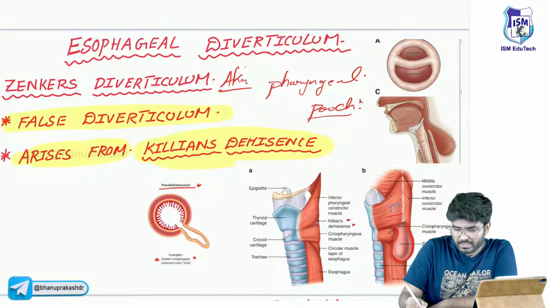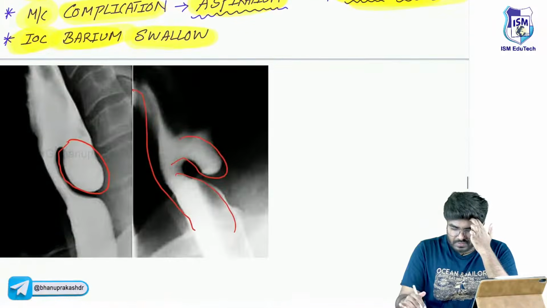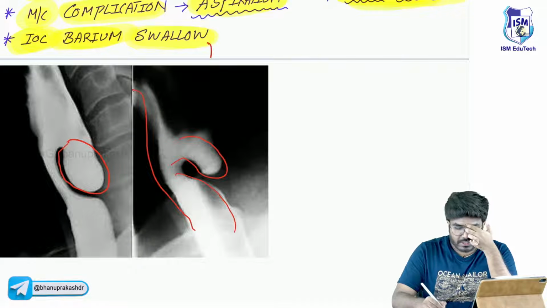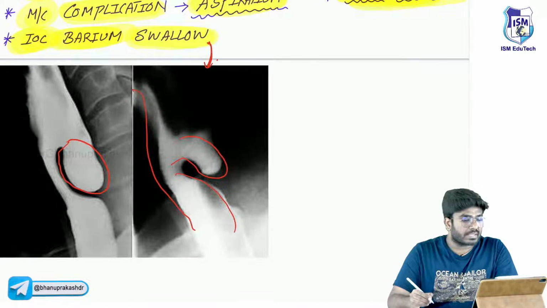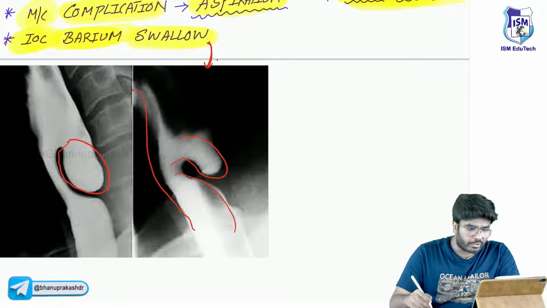It's also called pharyngeal pouch. Now, what is the investigation of choice? The investigation of choice is going to be barium swallow. Now, my question to you: what is the surgery that you are going to do in these patients?